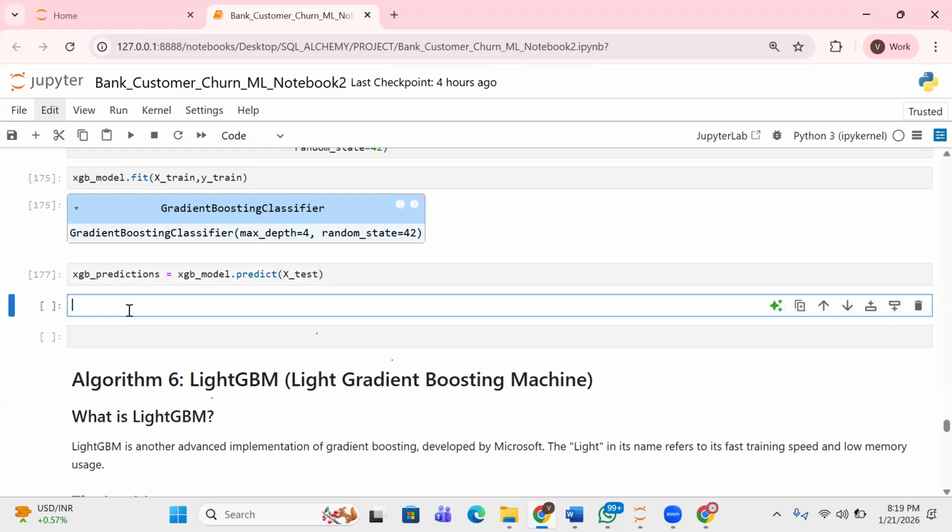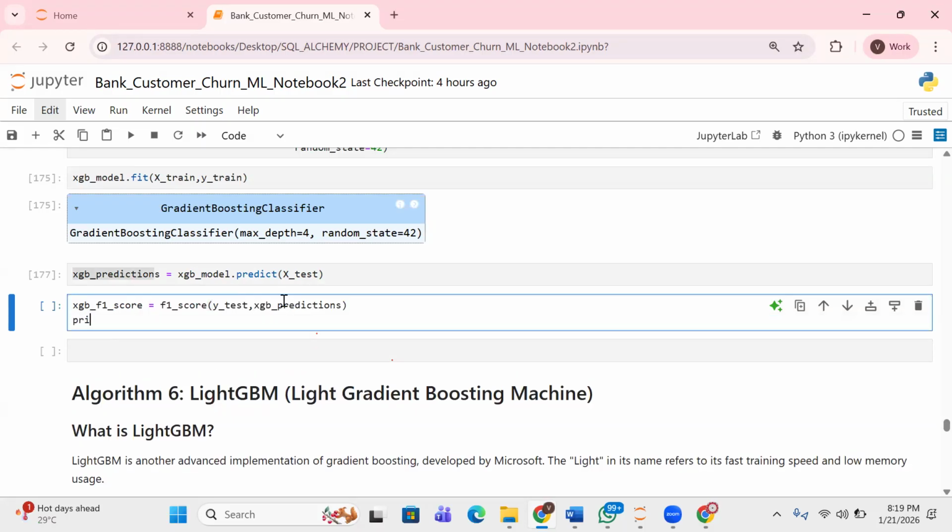When we predict, then let me do the F1 score. F1 equals f1_score. So what should I write? y_test, comma, XGB_predictions. Okay, I've added that. Then we print the XGB F1 score. So that's all right.